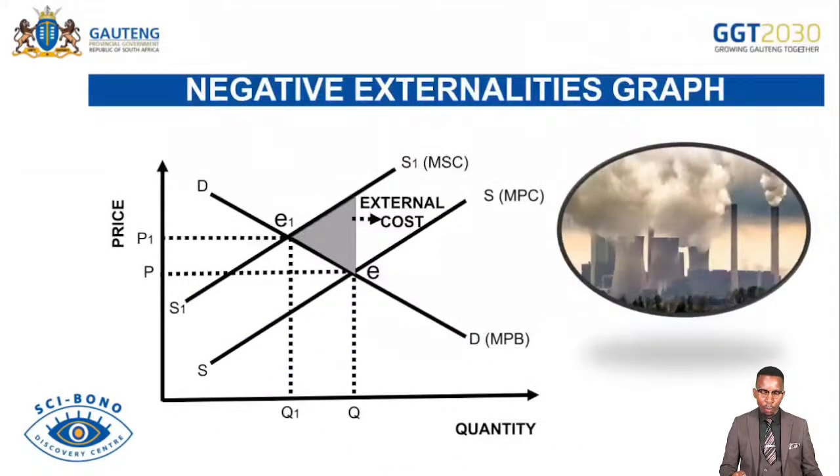We have what we call the negative externalities, which are costs that spill over to the third party. This is the graph caused by some effect of burning fossil fuel causing pollution in the environment. Shaded area indicates external cost, indicates social cost, indicates welfare loss in this situation.